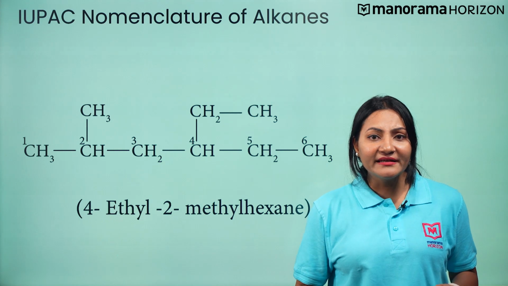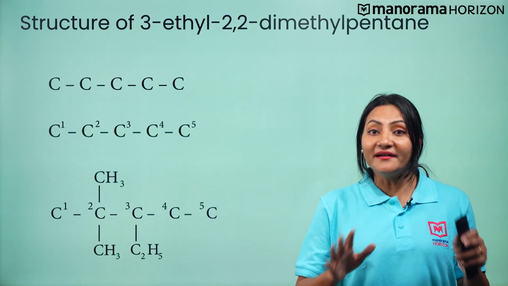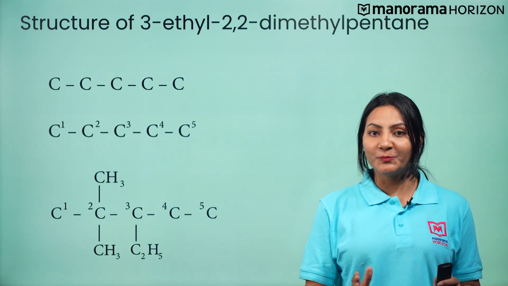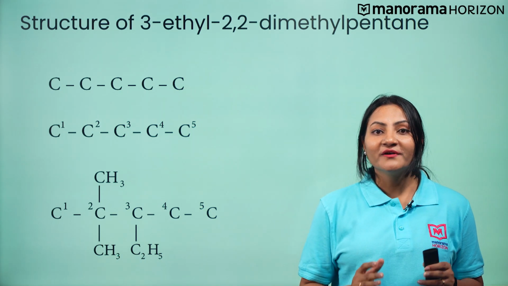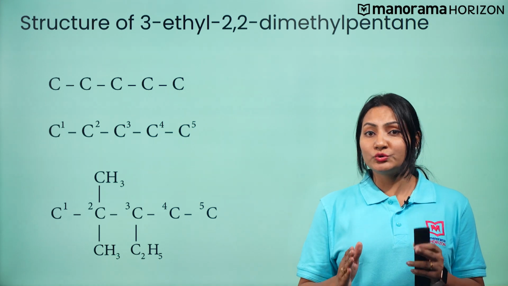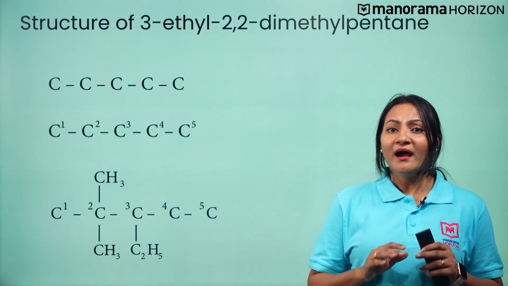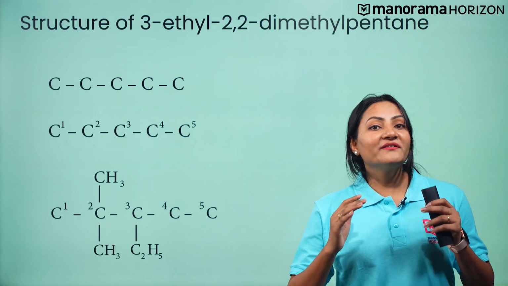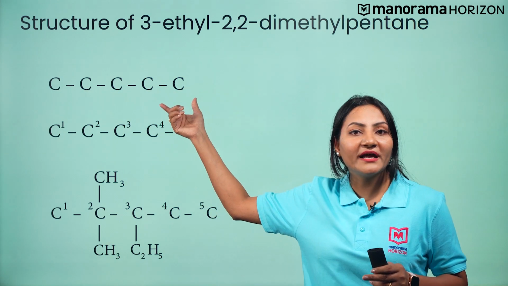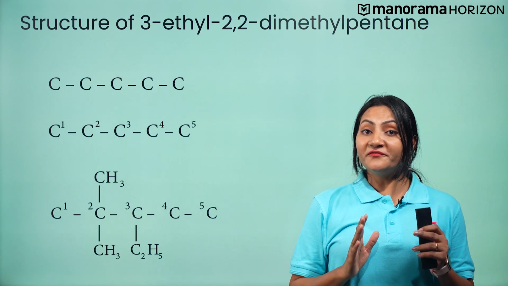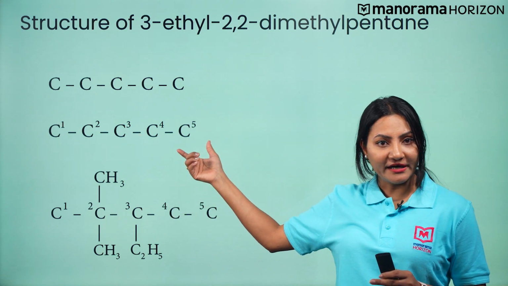Now, let's see how we can write the correct structure from the given IUPAC name. Let's try to make the structure of 3-ethyl-2,2-dimethylpentane. This can be done by the given steps. First is to draw the chain of 5 carbon atoms, then give numbers to the 5 carbon atoms.